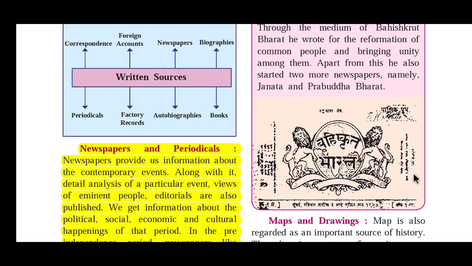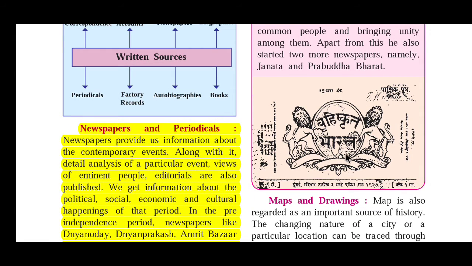In April 1927, Dr. Ambedkar started a new newspaper, Bahishkrut Bharat. Through the medium of Bahishkrut Bharat, he wrote for the information of common people and for bringing unity among them. Apart from this, he also started two more newspapers, namely Janata and Prabuddha Bharat. Means we can see through these newspapers that Dr. Babasaheb Ambedkar has shown us the picture of society, and he has also awakened the people through the newspapers.